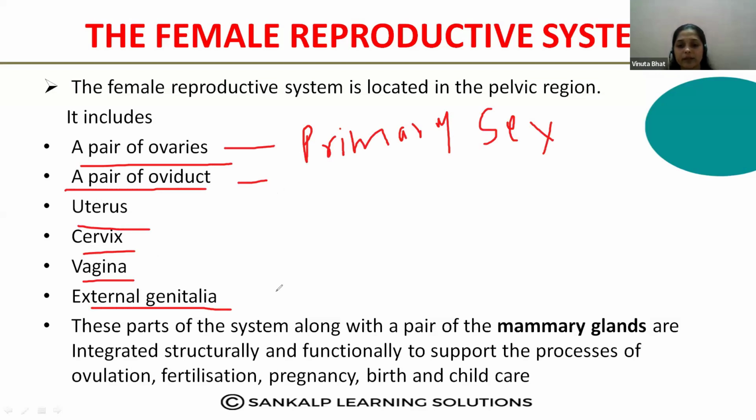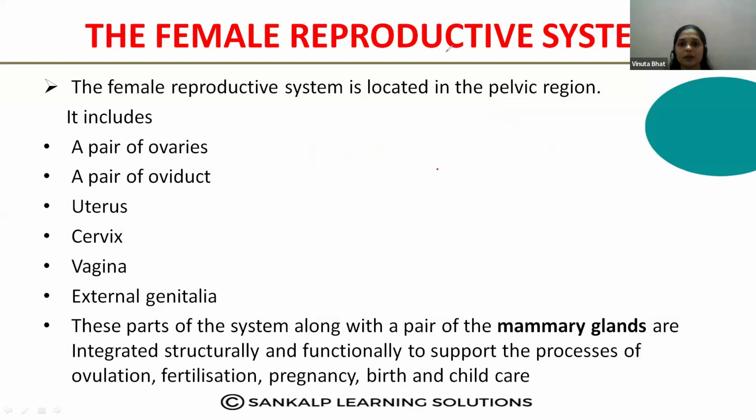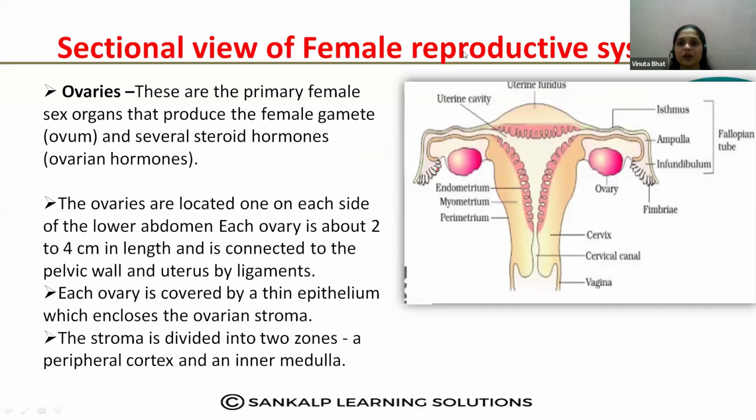And apart from this, there are also mammary glands, which are integrated with the female reproductive system. Structurally and functionally, they are integrated with the female reproductive system, and help with ovulation, fertilization, pregnancy, birth and the childcare process. So that we are learning in the next part of this chapter, the female reproductive system. So this diagram, the female reproductive system diagram, is very very important.